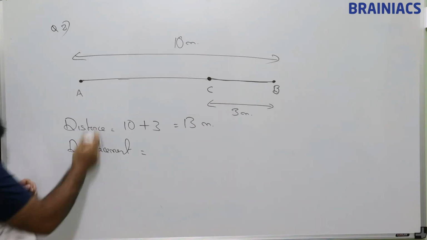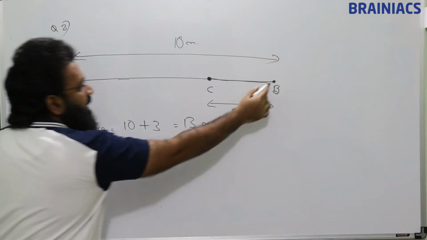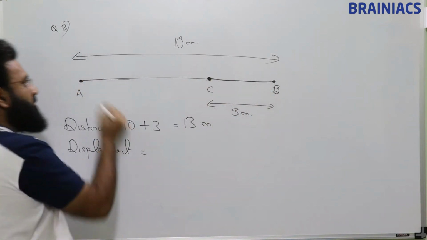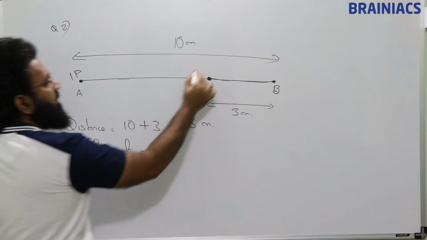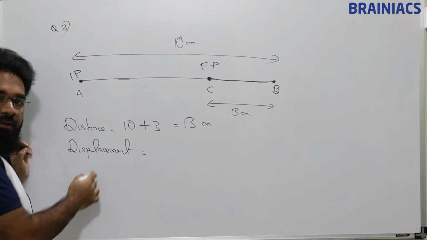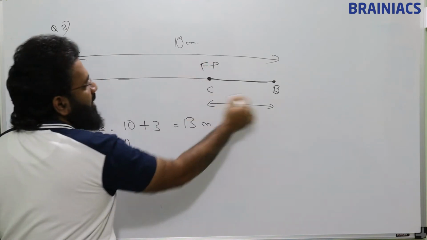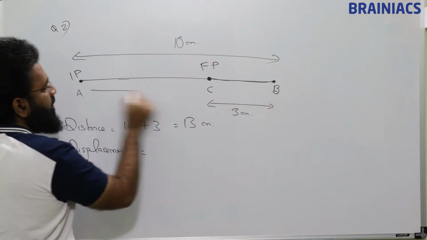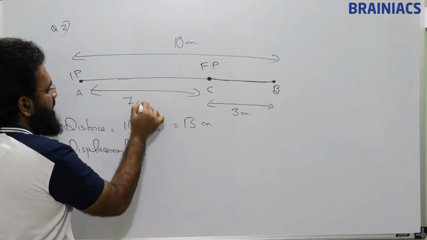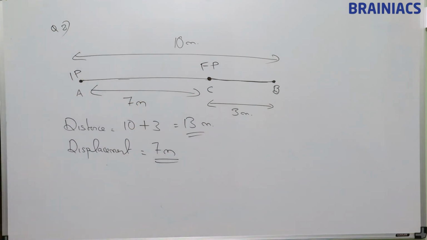What about displacement? Travel from A to B, total is 10 meter. It came back to C. So initial position is this, final position is this. Displacement is the shortest straight line distance between initial position and final position. So from 10 meter, if you reduce this, this is going to be 7 meter. So this is the distance and displacement of this situation.